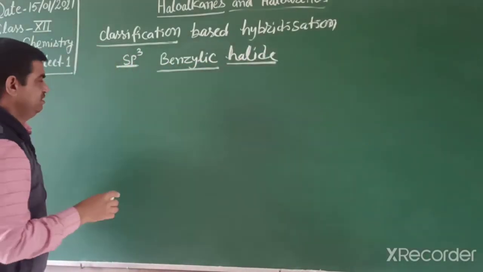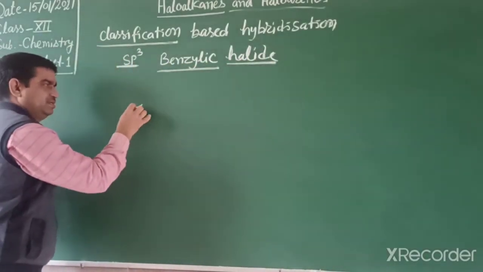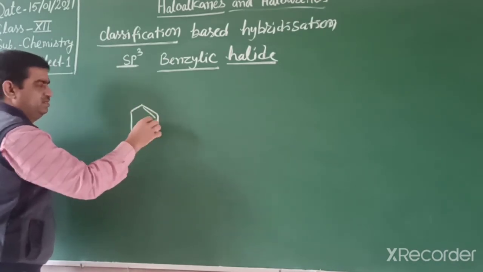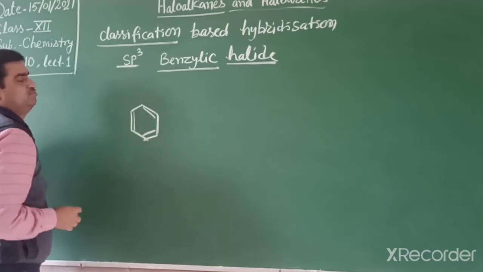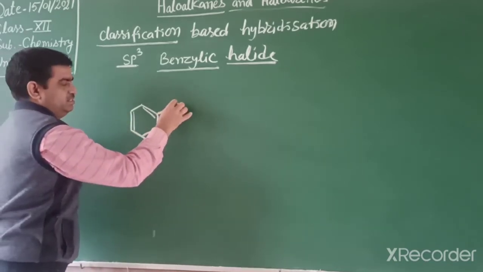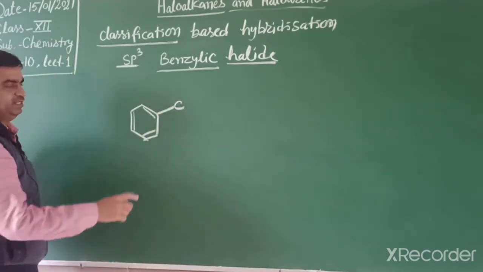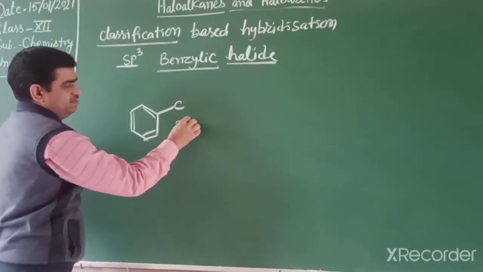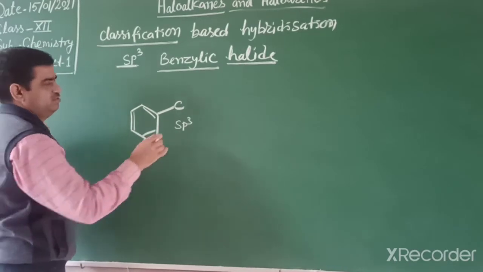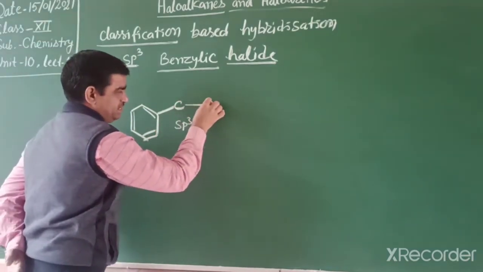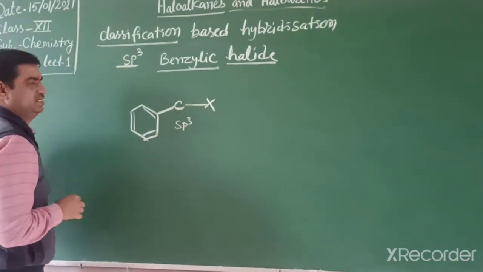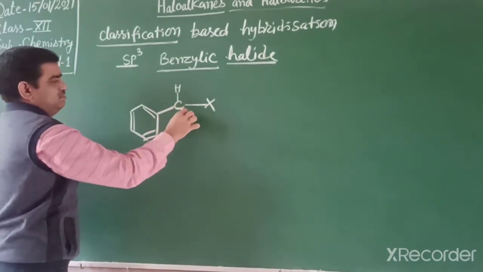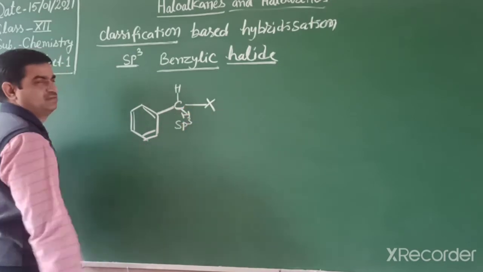What is benzylic? First we make benzene, that is a hexagonal ring. On this benzene ring, this one carbon atom is sp3 hybridized carbon, meaning 4 sigma bonds, and if it is attached to one halogen atom, that one is a benzylic halide, like this.